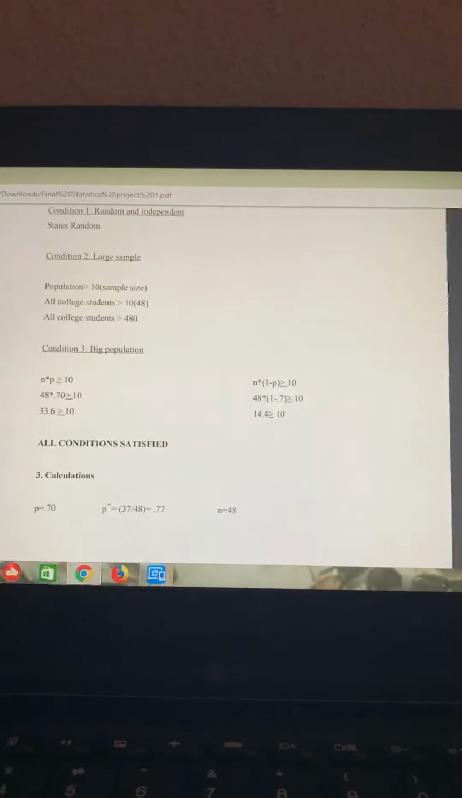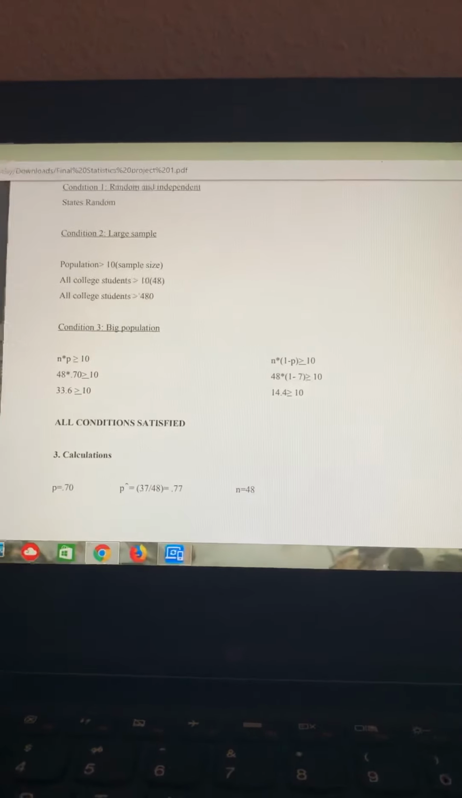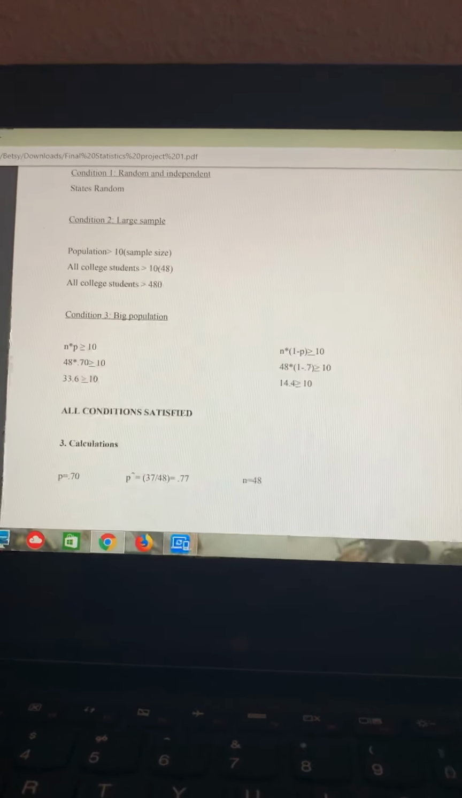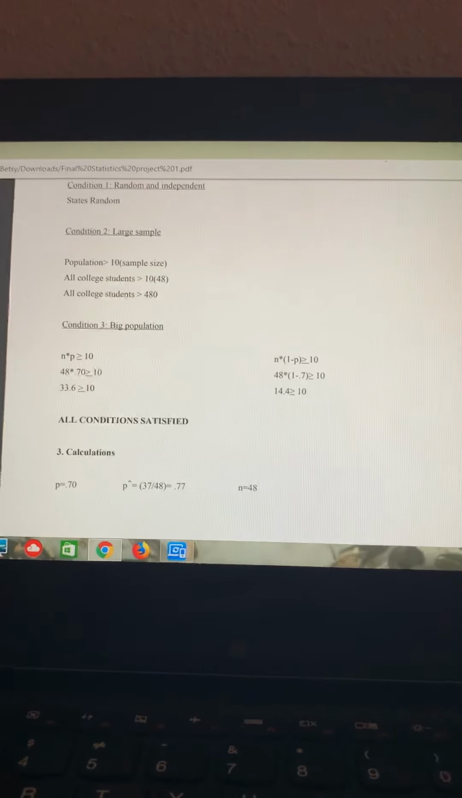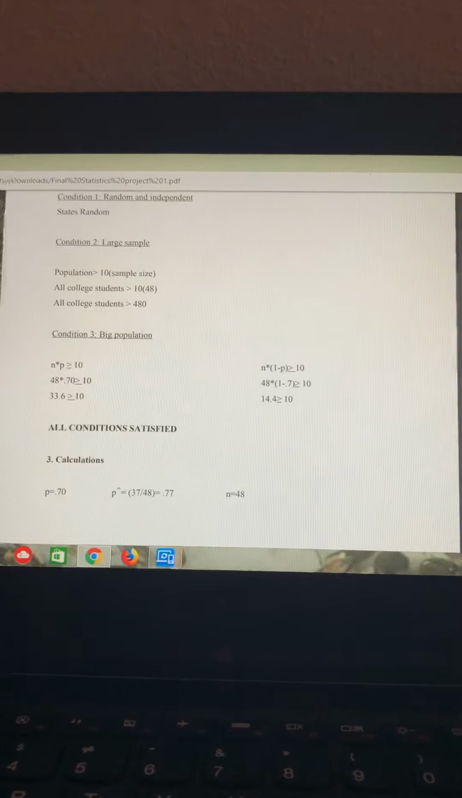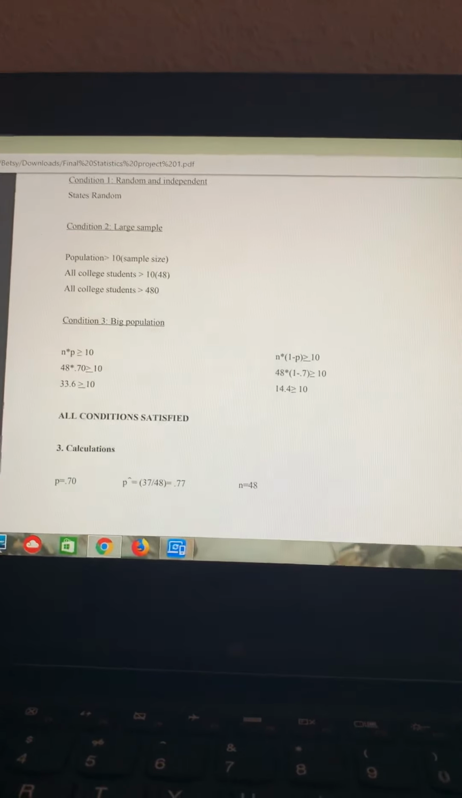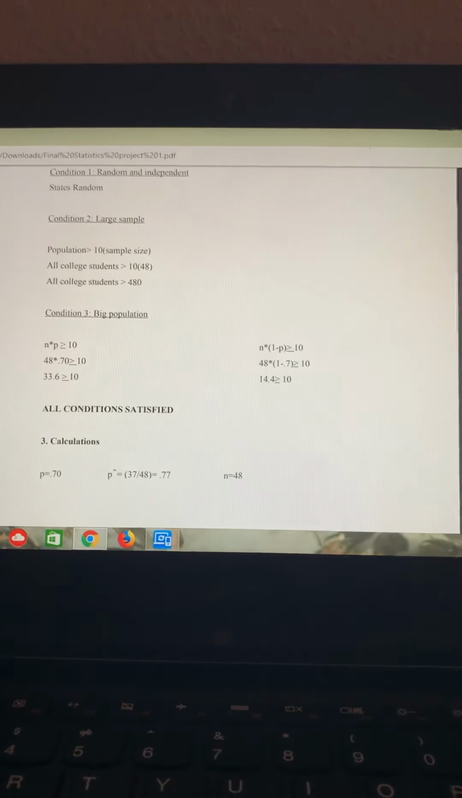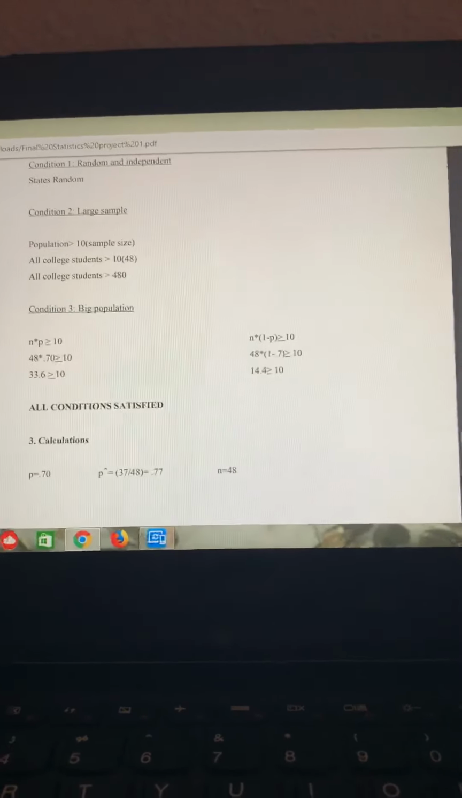So my conditions, it states that it was random. So that's condition 1. Condition 2, large sample. Of course, all college students are greater than 480. And big population, 0.7 times 48 is greater than 10, and 0.3 times 48 is greater than 10 as well.